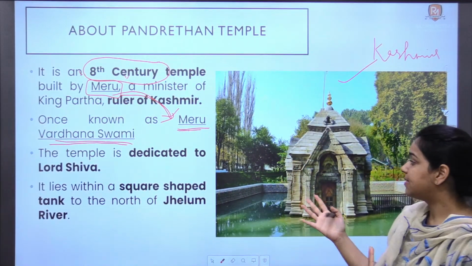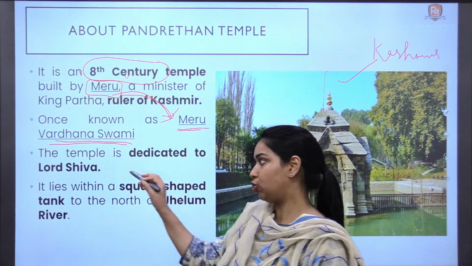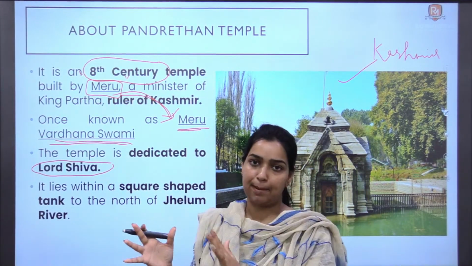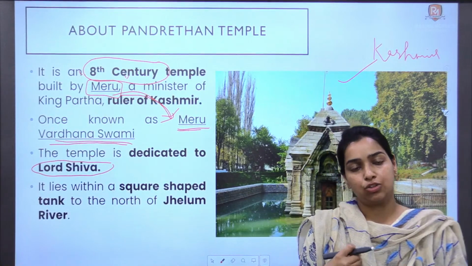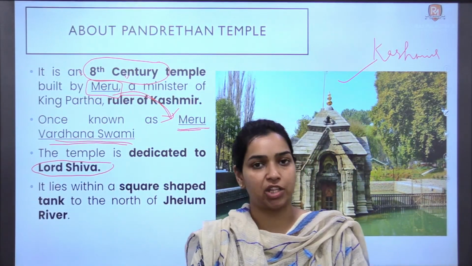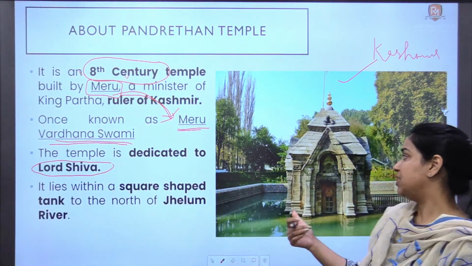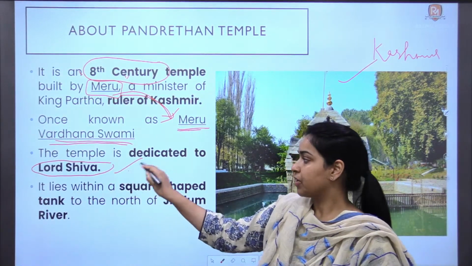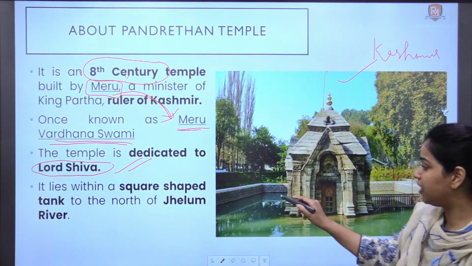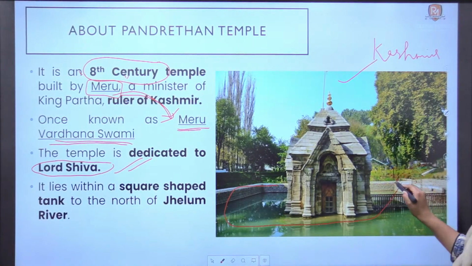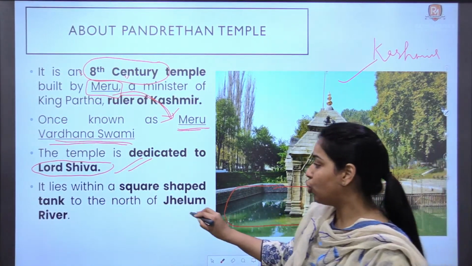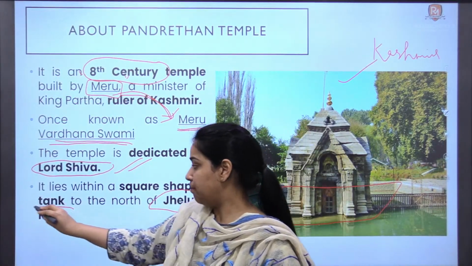Now this temple is dedicated to Lord Shiva. Jagannath temple में हमने देखा that is a Vaishnavite temple, that means it is dedicated to Vishnu or the avatars of Vishnu. And this temple is a Shaivite temple and it is dedicated to Lord Shiva. Now this temple is located in a square shaped tank, as you can see in the picture, and it is located at the north bank of the Jhelum river.